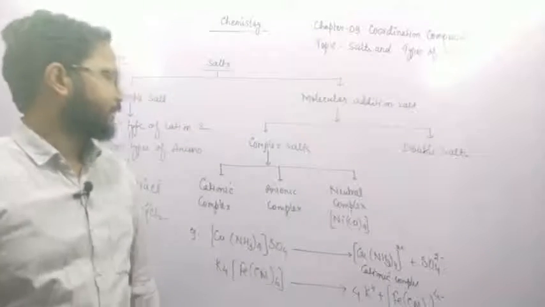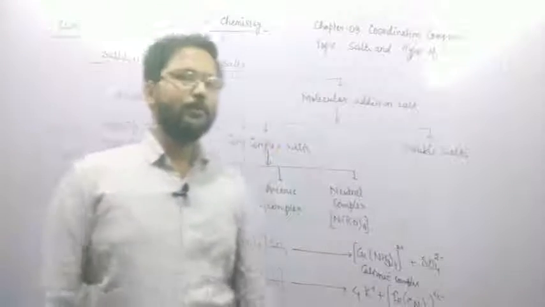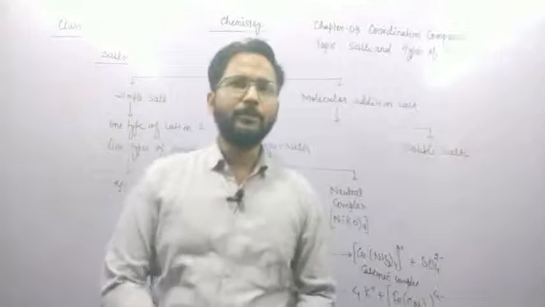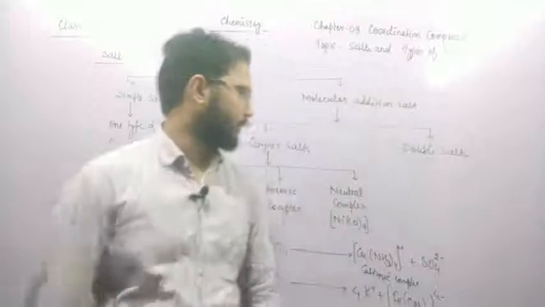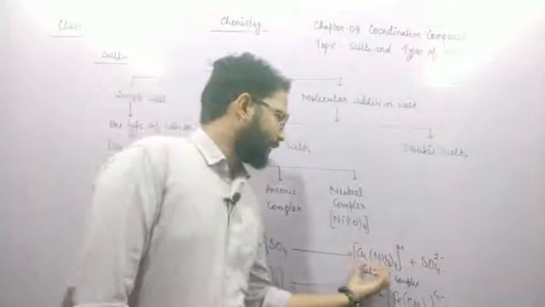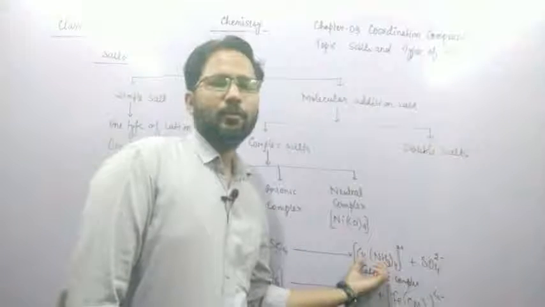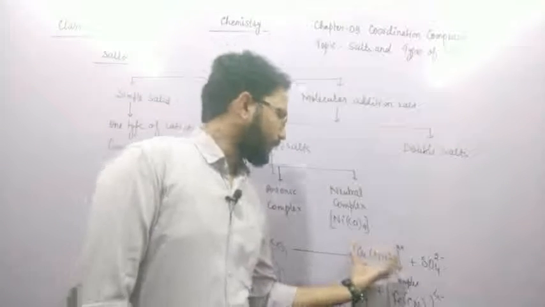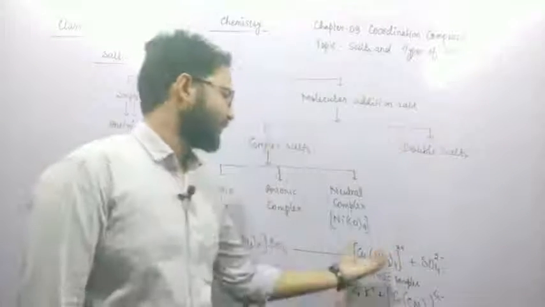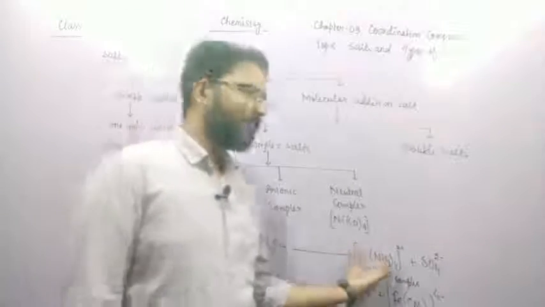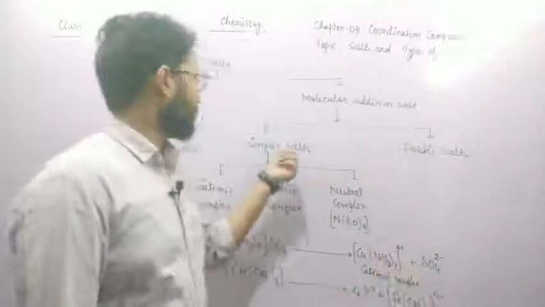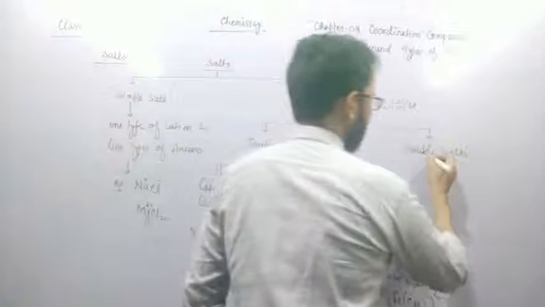I am repeating again, complex salts or complex compounds are those compounds which retain their identity on dissolving in water. Means the complex part never dissociates on dissolving in water. The complex part remains the same in solid form as well as in liquid form. So it is called complex salt. Double salt is made up of two simple salts.